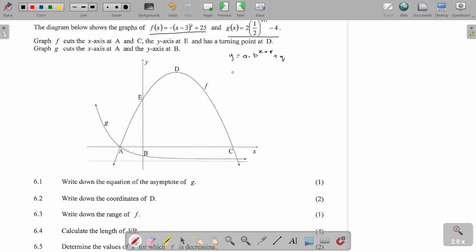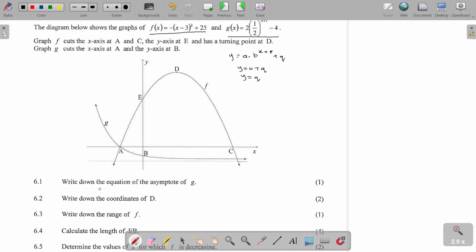In this format, to get the equation of the asymptote, this part with the exponent can never be 0. So if we put 0, that's where we are going to have our asymptote. So our asymptote is y = 0 + q, so the equation of the asymptote will be given by y = q.